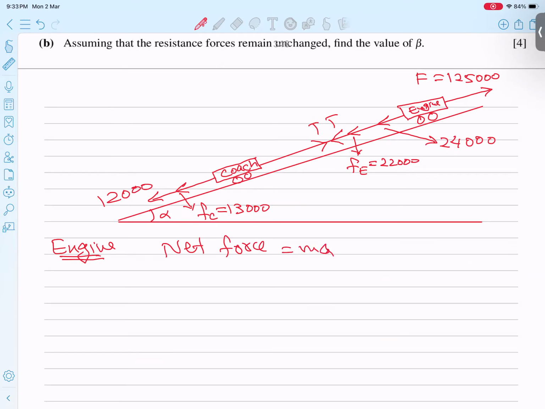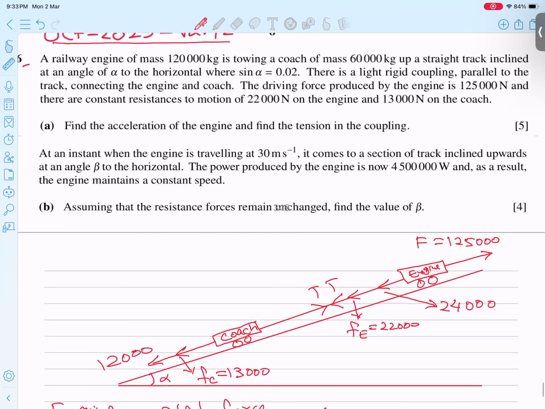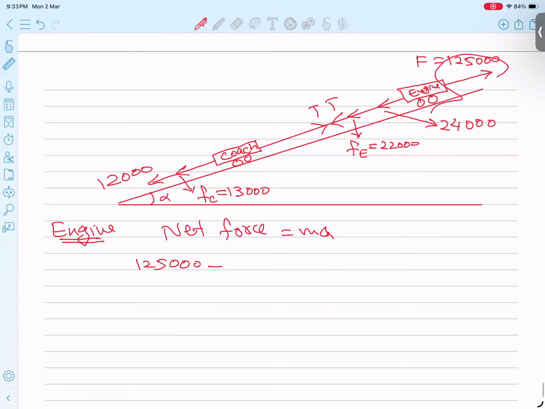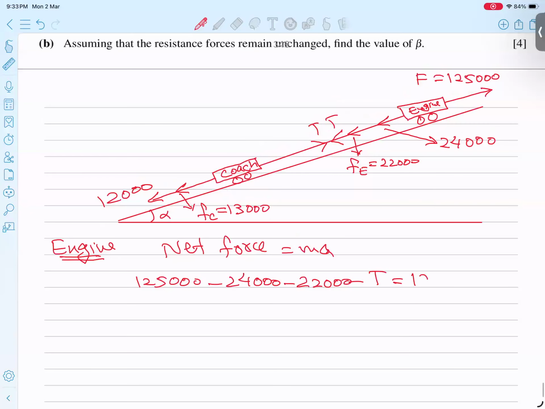So 125,000, let me recheck, 125,000, minus the friction and weight component, 24,000, minus 22,000, minus tension, equals MA, the mass of the engine 120,000 times A, mass into acceleration.